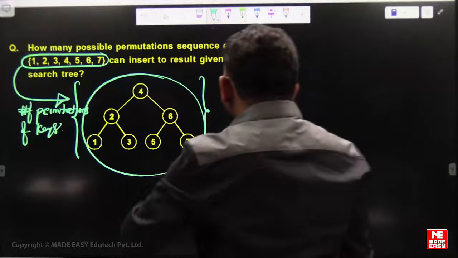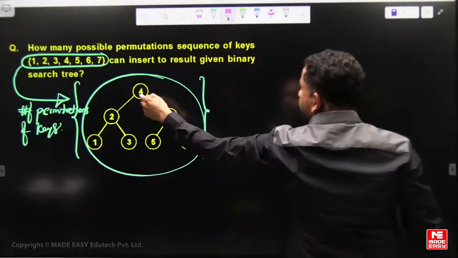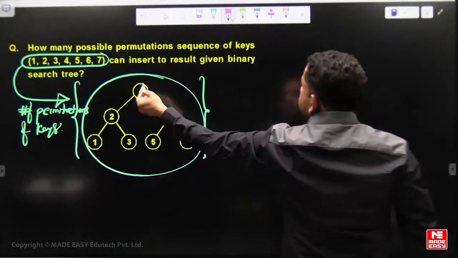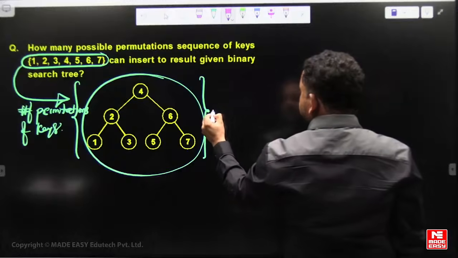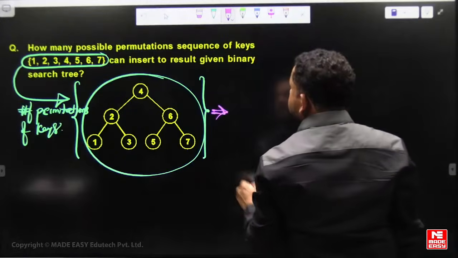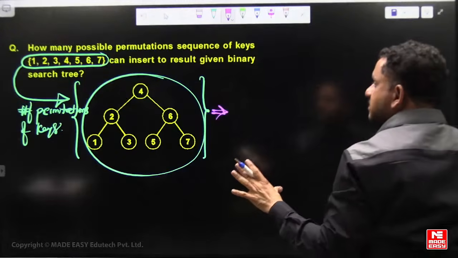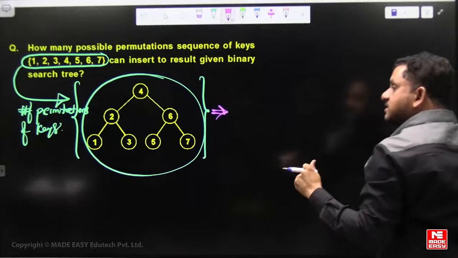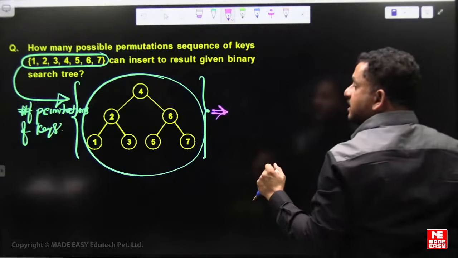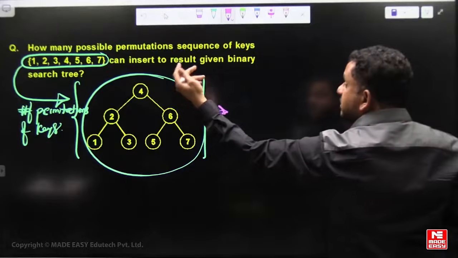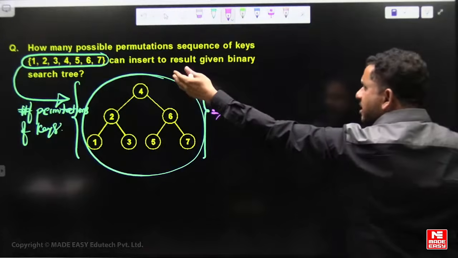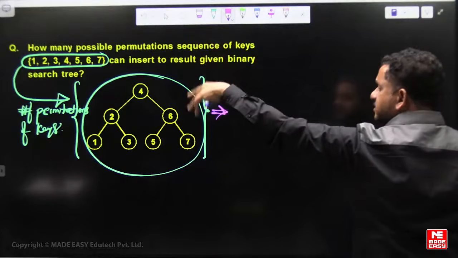Okay. So first we need to insert 4, otherwise the root can't be 4, no? It's not rebalancing, just a normal BST, okay, no rotations are considered here. Because if rotations are considered we can't say exactly. So assume nothing like rotation is considered.